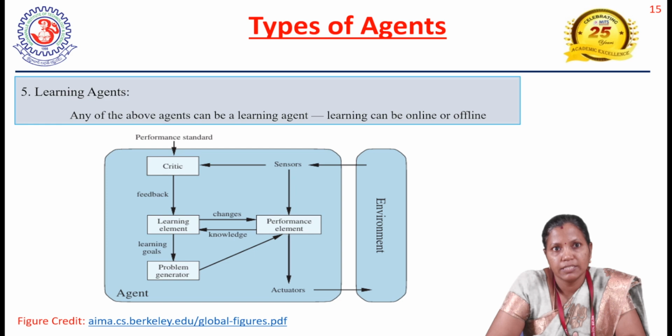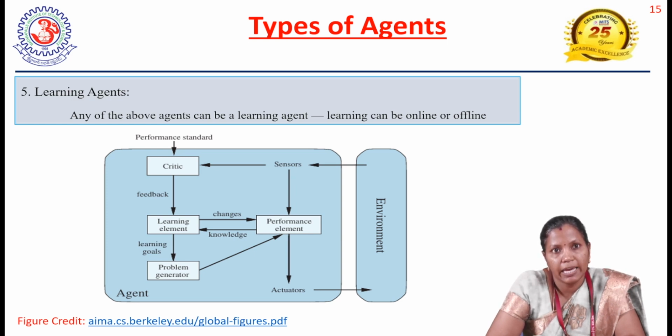So far, what we have discussed are the types of agents: simple reflex agent, model based agent, goal based agent, as well as utility based agent. All these agents apply actions based on some conditions. For example, the simple reflex agent applies actions in a reflexive manner, whereas the model based agent applies actions based on the model, the goal based agent applies actions based on the goal, and the utility based agent applies actions based on the utility function.